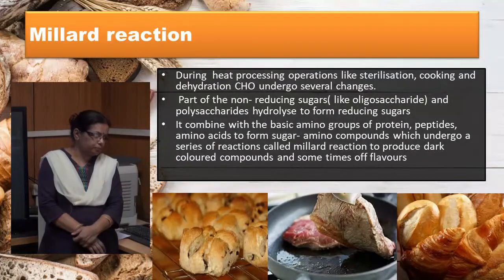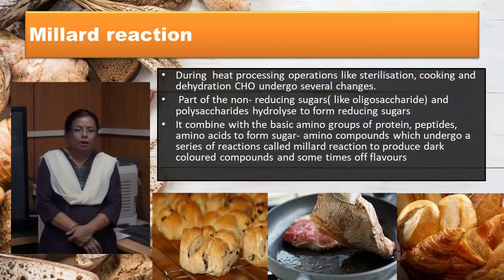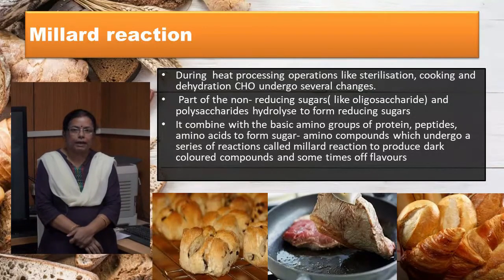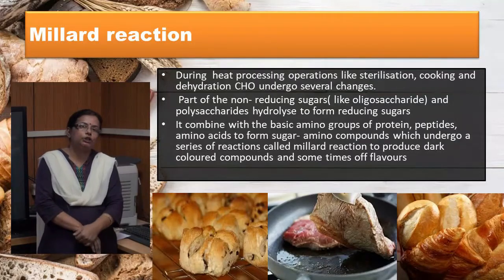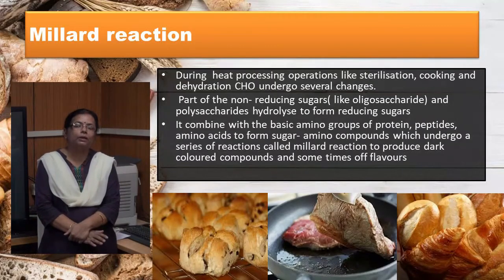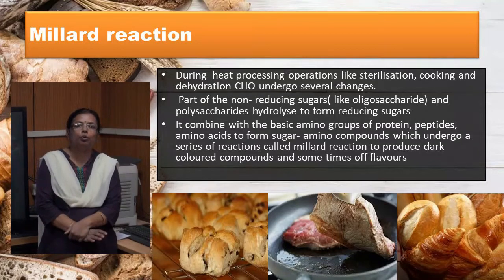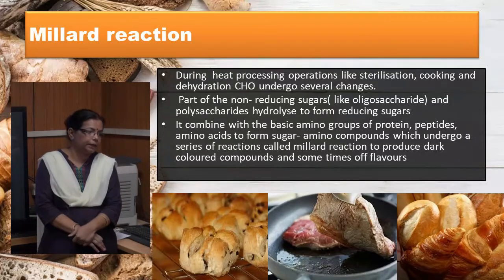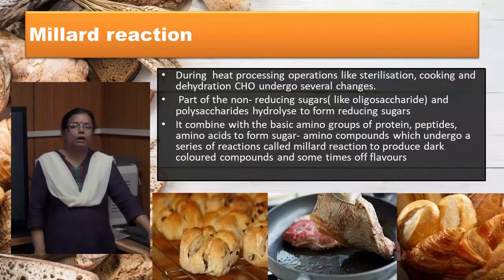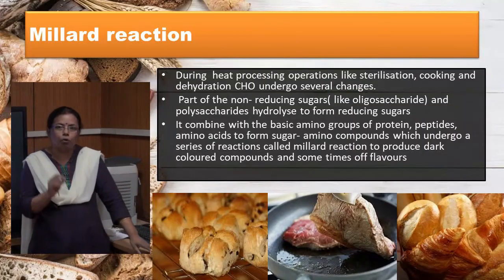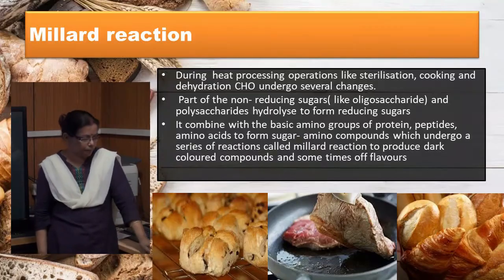Maillard reaction occurs during heat processing. Non-reducing sugar like oligosaccharide and polysaccharide hydrolyzes to form reducing sugar. The carbonyl group of reducing sugar and amino group of amino acid, proteins or peptides combine to form sugar amino compound, which undergoes a number of reactions called Maillard reaction and produces dark colored compounds, and sometimes it may produce off flavor. Most common example of Maillard reaction is the brown crust of bread, cookies, biscuits.